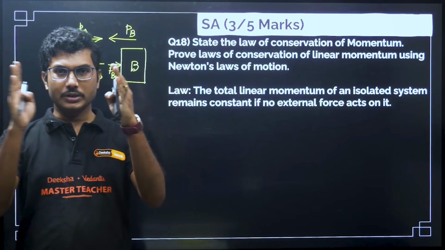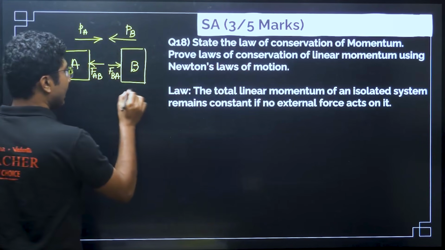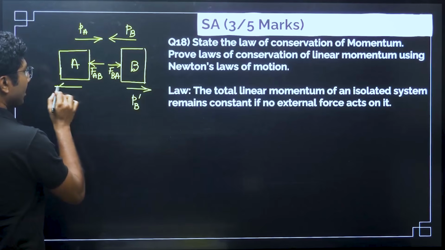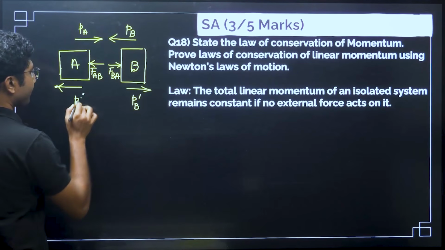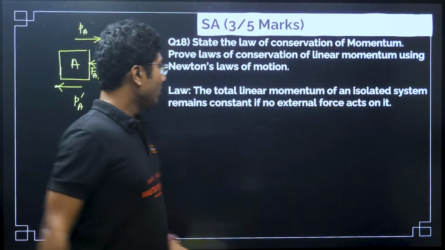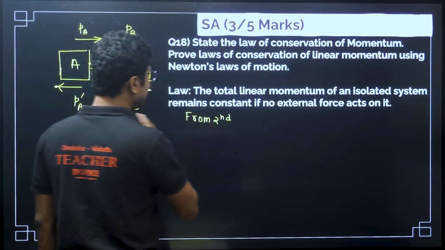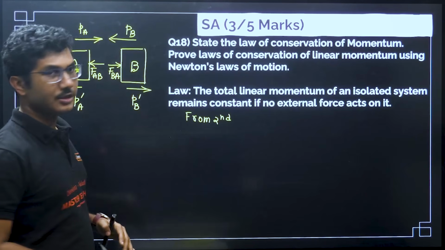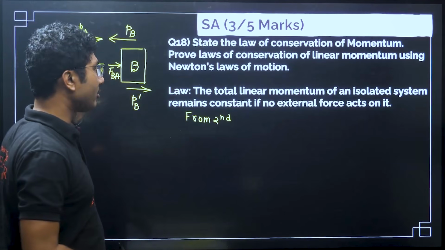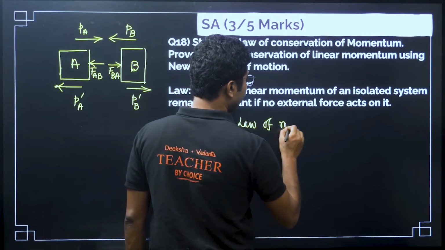Two objects are coming slowly towards each other, and then they collide, and then they will start moving in the opposite direction, right? Now, the final momentum of B, say PB dash, and the final momentum of A, say PA dash. Now, from the second law of motion, this diagram is compulsory, otherwise you have to write the description. If you draw this diagram, the teacher will know you have understood the concept and you are doing it on your own.